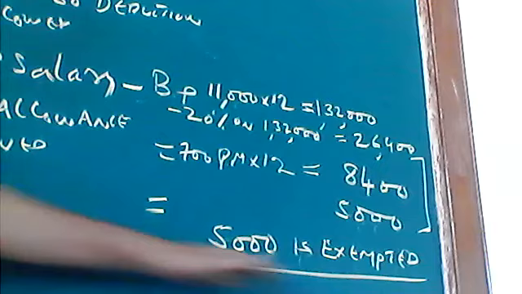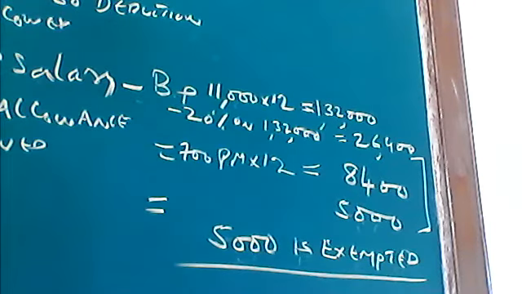This is how to calculate a problem on entertainment allowances. And remember, she is a government employee, hence the exemption can be allowed. If she is a private employee or an employee of any corporation, it is not allowed. Complete allowance is taxable. Complete HRA is taxable. This is the way to calculate entertainment allowances.